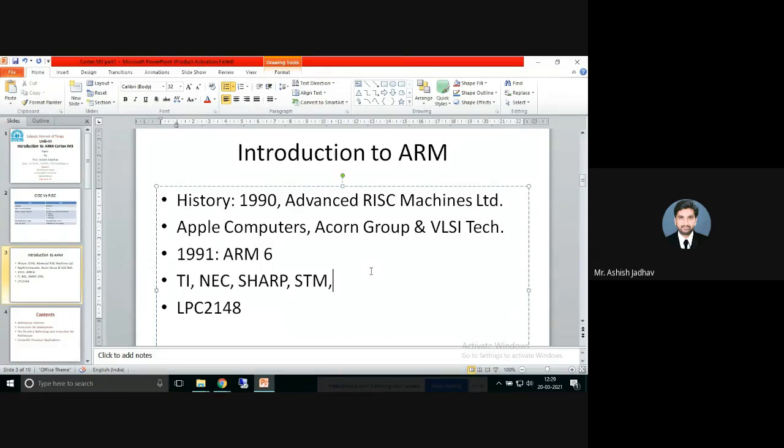Now, based on low cost and power efficient processor designs, these partners have created their processors, microcontrollers, on-chip solutions. This business model is called intellectual property licensing. So that means this ARM group is giving intellectual property licensing. Right. So this is what the history of ARM is. In addition to these processor designs, ARM also licensed the system level IP, system level intellectual property. Right.